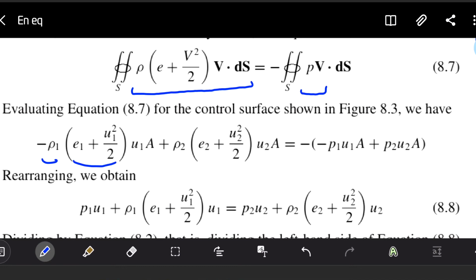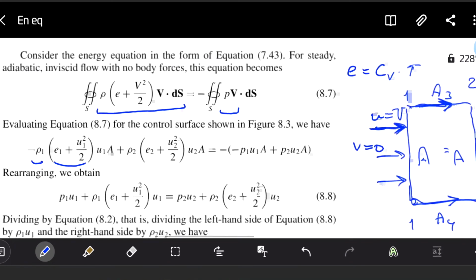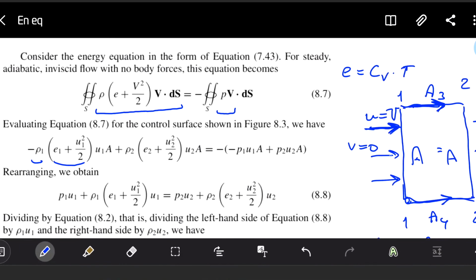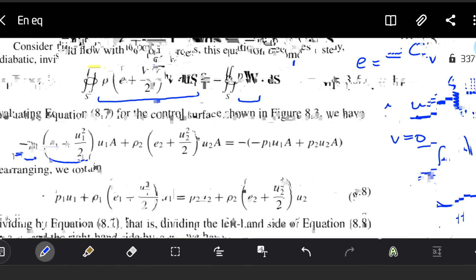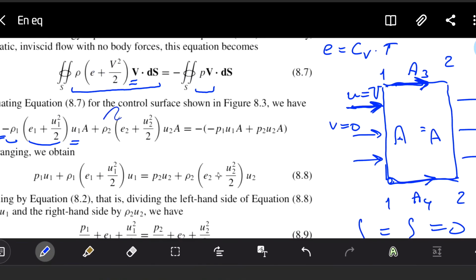And it has a minus sign here. Minus is a sign convention. We say that all quantities which enter the control volume are negative, because here we have velocity entering inside the control volume, so it's a negative value, so it's minus because of this. And then multiplied by v. Here v is just the velocity u1, because we have just one component of the velocity, and ds, because it's an integral, becomes A.